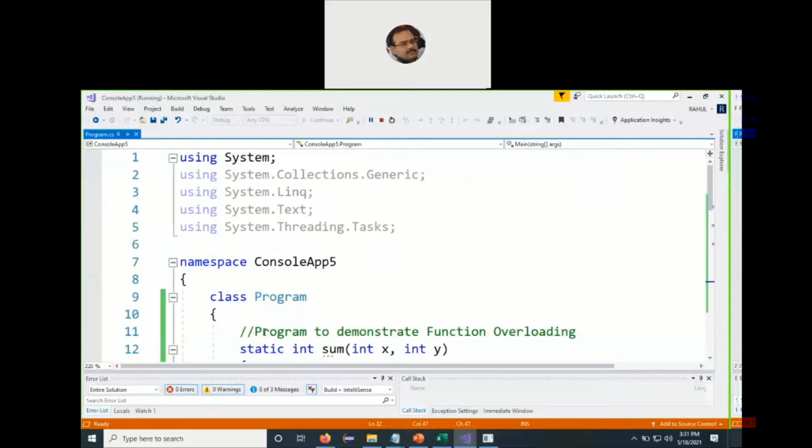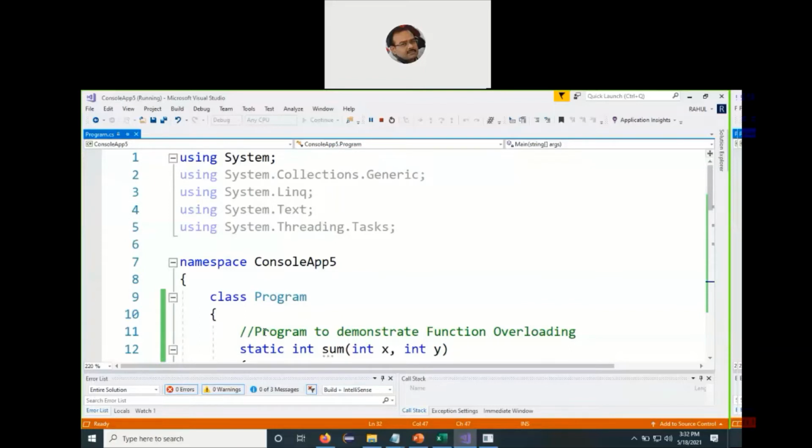Now which member variables and member functions can it inherit? Only those which have been declared as either public or protected. So private content of a base class cannot be inherited by the derived class. Now what did C++ do? They provided the concept of friend functions and friend classes.